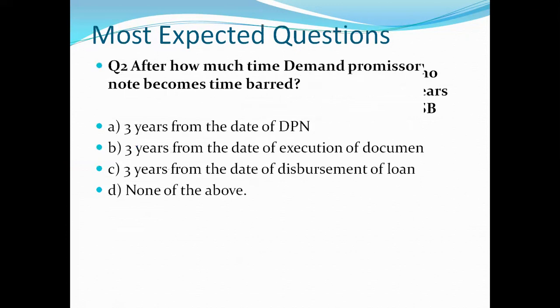Let's see our next question, question number 2. After how much time does a demand promissory note, that is also called DPN, become time barred? And our options are: 3 years from the date of DPN, 3 years from the date of execution of document, 3 years from the date of disbursement of loan, none of the above. So let's see friends, what is the right answer. And the right answer is A, that is 3 years from the date of DPN. So from 3 years from the date of the DPN, it will be time barred.